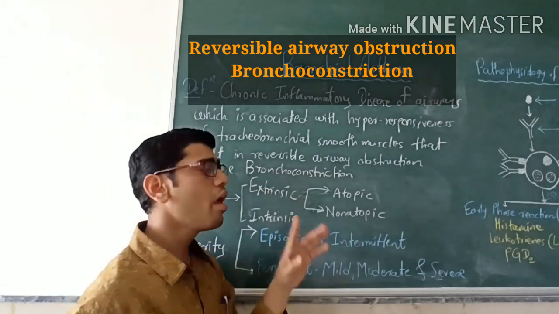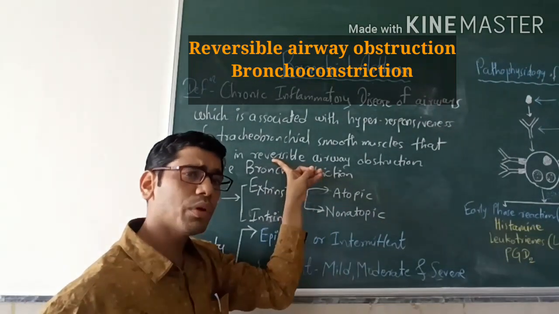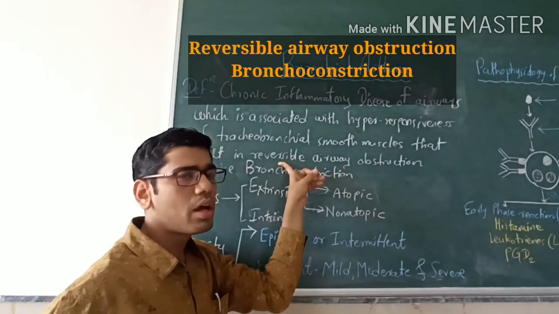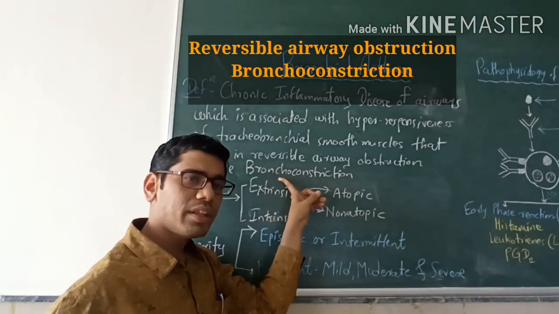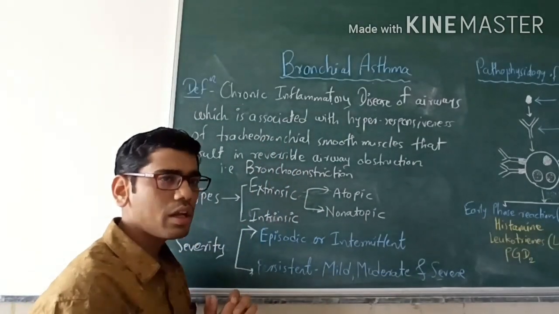Airway gets obstructed, but remember, though I have written it as reversible, it is reversible only in the initial phases, and if we don't give the treatment at this stage, the asthma can become irreversible. Okay, and what is the main thing? Bronchoconstriction. So this is about the definition of bronchial asthma.